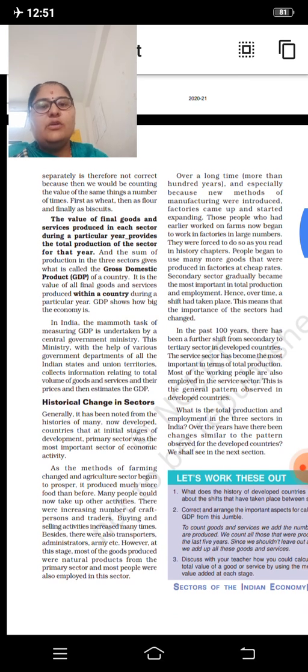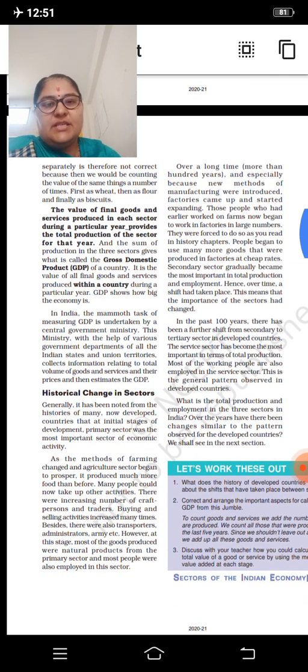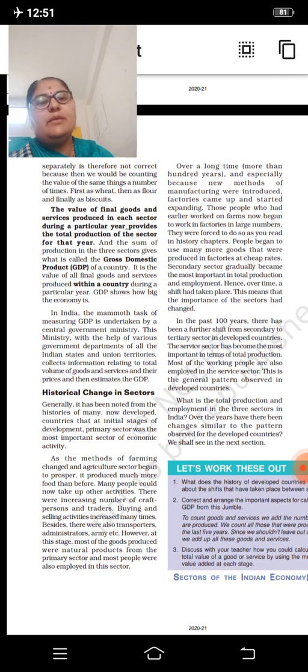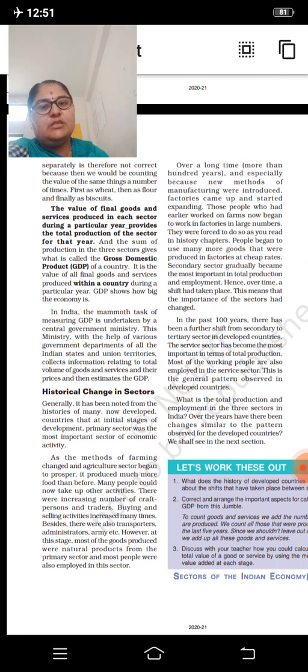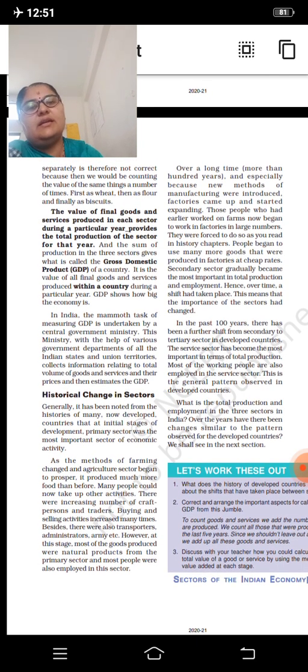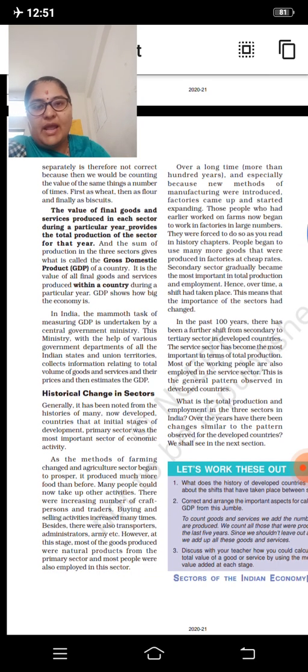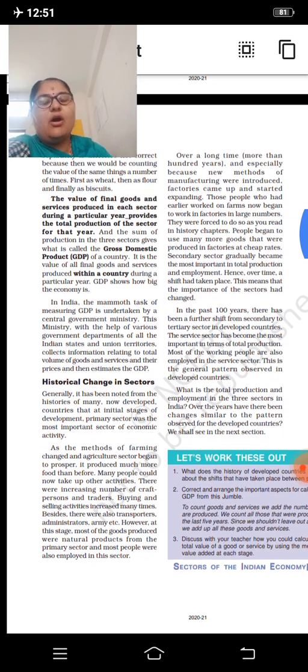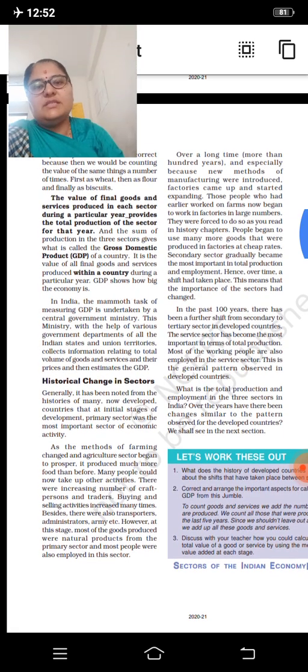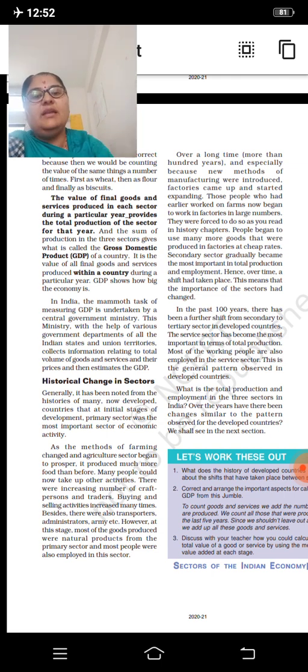The value of final goods and services produced in each sector during a particular year provides the total production of the sector for that year. So the value of the final goods and services which is produced in that sector, it may be agricultural sector or primary sector or secondary sector or tertiary sector. Whatever the goods and services they have produced, that final value we are going to consider, and we are going to call it the total production of the sector of that year.